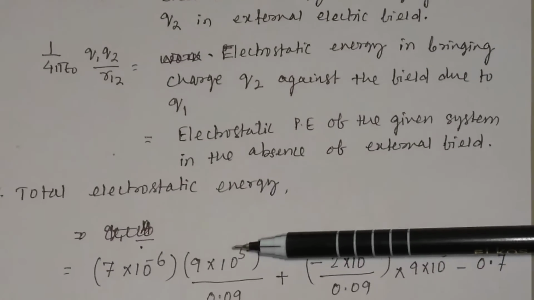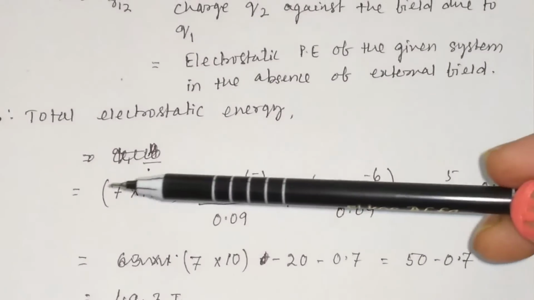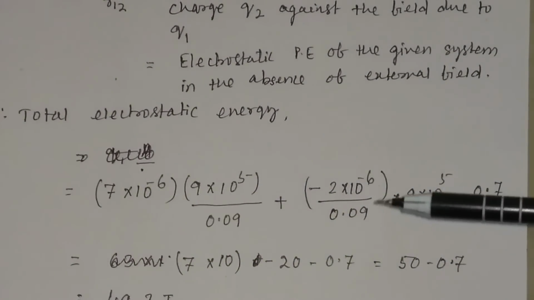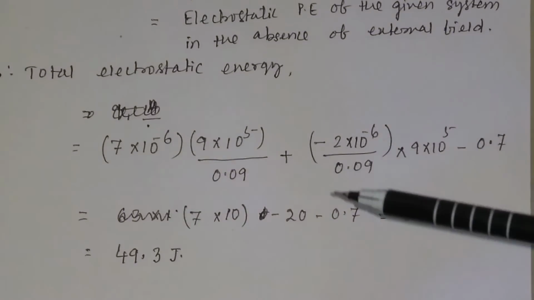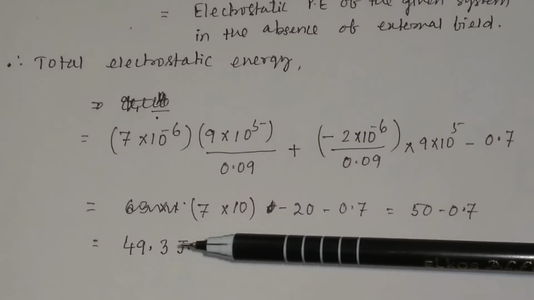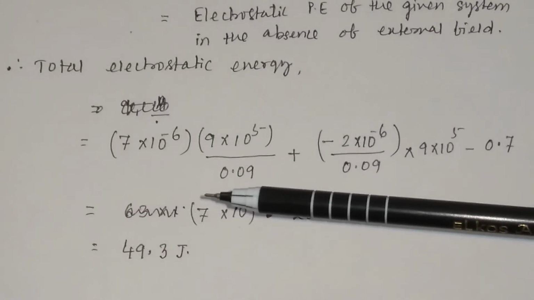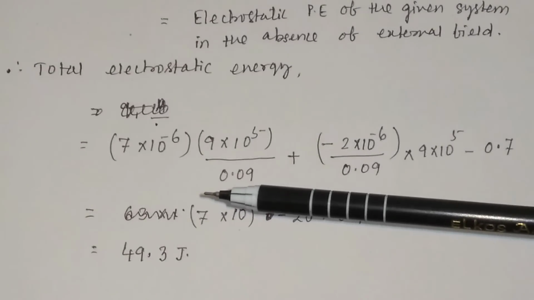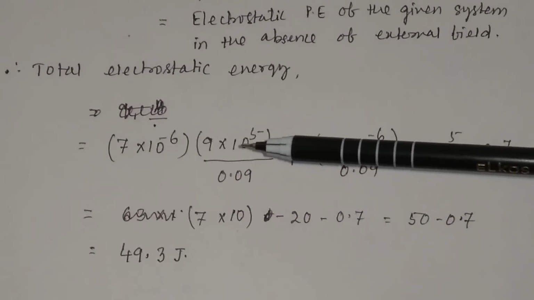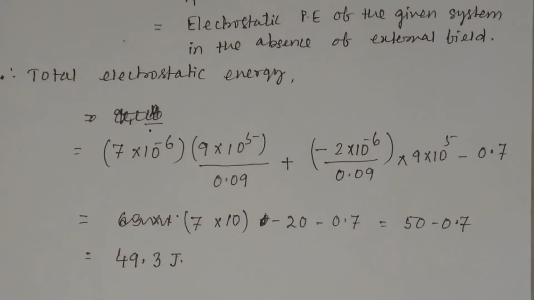So the total energy of the system you can calculate by adding the three energies. This is the first energy, this is the second, and this is the third. If you calculate it, you will get the total electrostatic energy of the system equal to 49.3 joule. So in the absence of the external field, the energy of the system is equal to minus 0.7 joule, but in the presence of the external field, the total electrostatic energy is 49.3 joule.